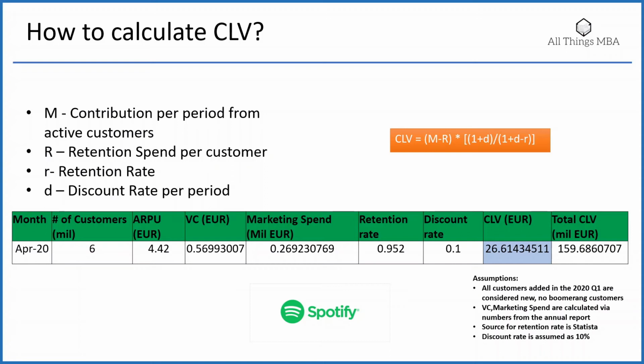Variable costs and marketing spend collectively become my retention spend, and the retention rate is 95.2% and discount rate is assumed to be 10%. So now using this formula, the calculated CLV becomes 26.6 euros. And when you multiply that with the total new customers, you will get the total CLV. What this means is an average customer from this cohort will generate a revenue of 26.6 euros during its lifetime.